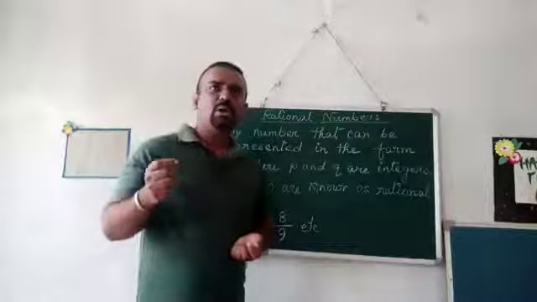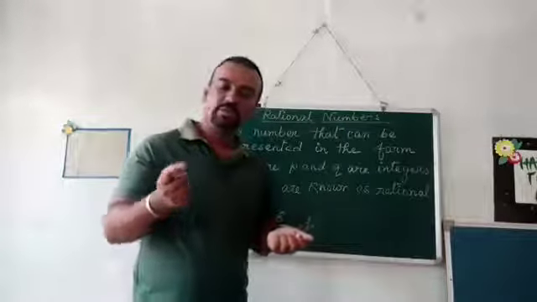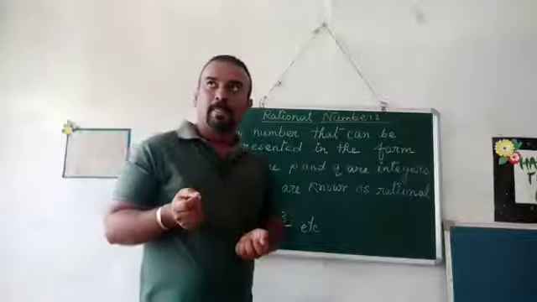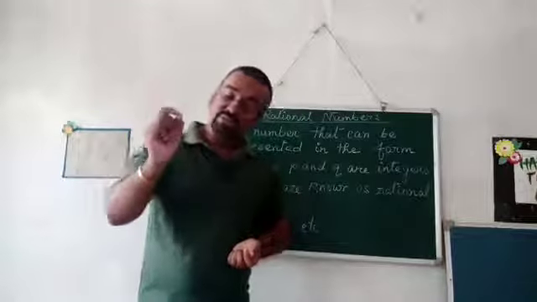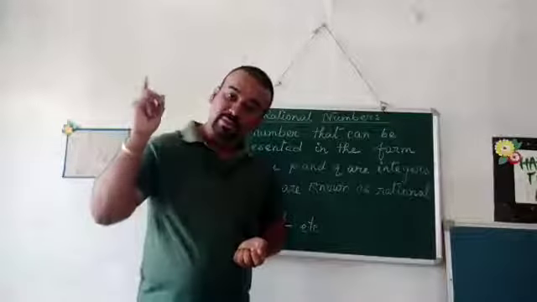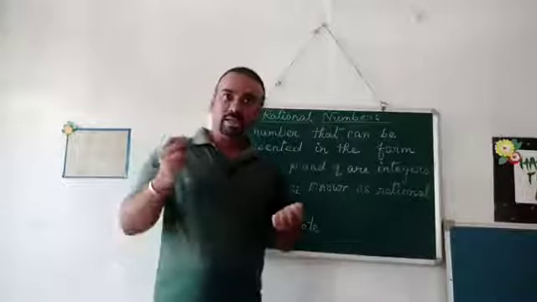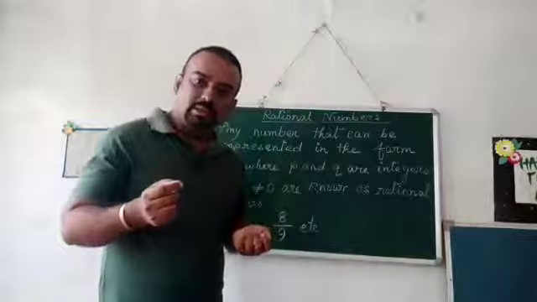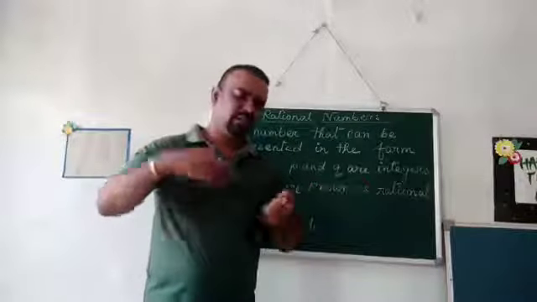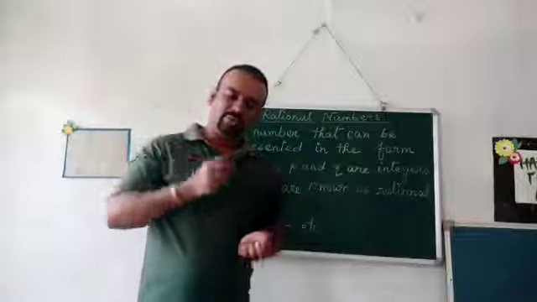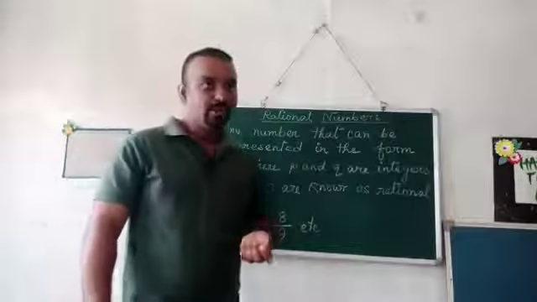Let us know about the natural numbers. The basic thing about numbers is the natural numbers. What are the natural numbers? Natural numbers are the numbers which start from 1 and go till infinity. What does infinity mean? It is uncountable. That means when you think of a natural number, you can think of any number, crores, arabs, you can go to any extent. Whatever the numbers are, these are all in the natural numbers category, right?